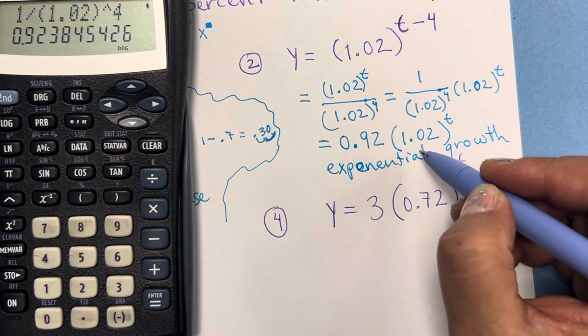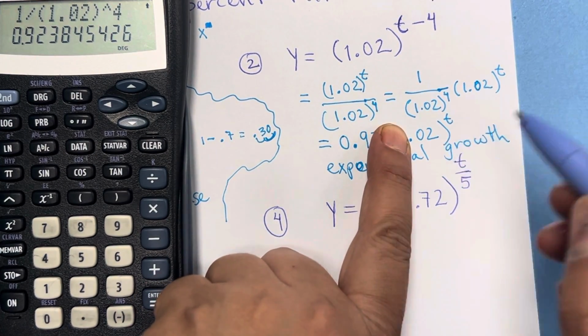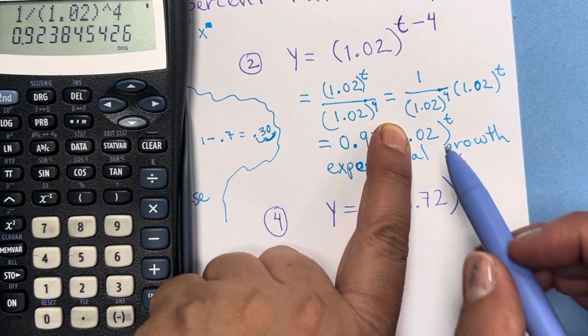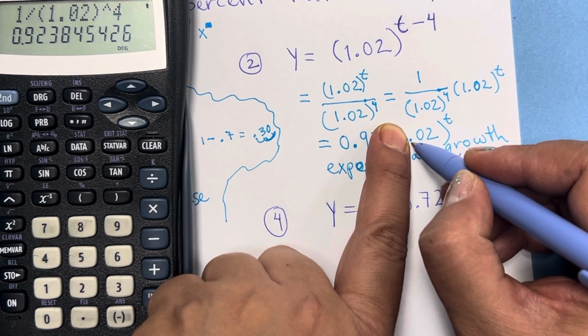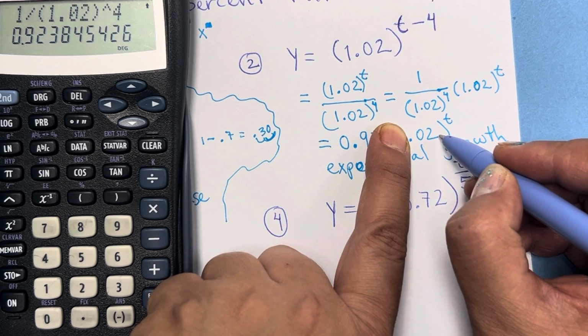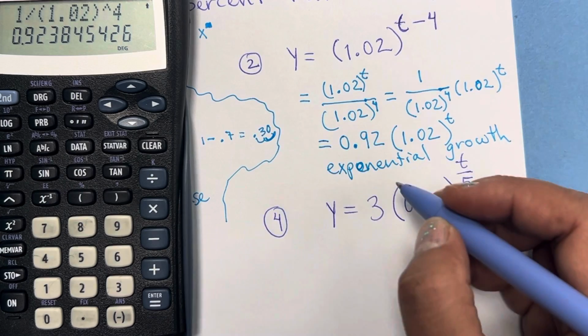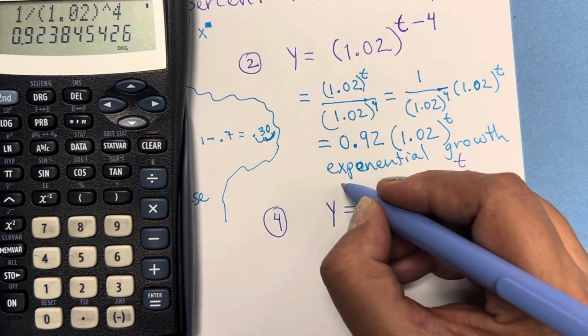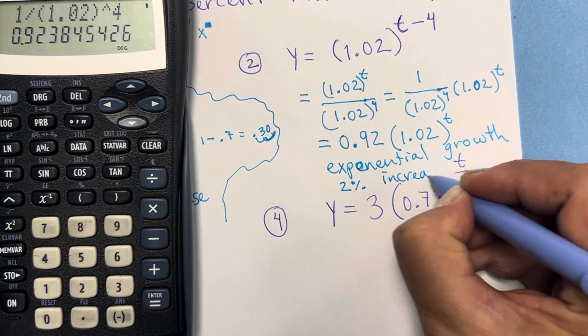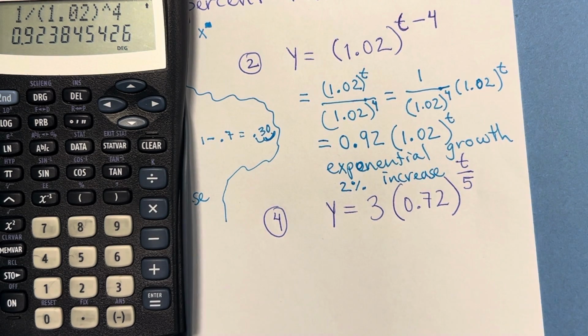So the base is more than 1, so that's an exponential growth. And how much, ignoring the 1, in here we can see in decimal form how much it grows. So we move the decimal space 1, 2, it will end up in here, so that will be 2%. So it has a 2% increase. Okay?